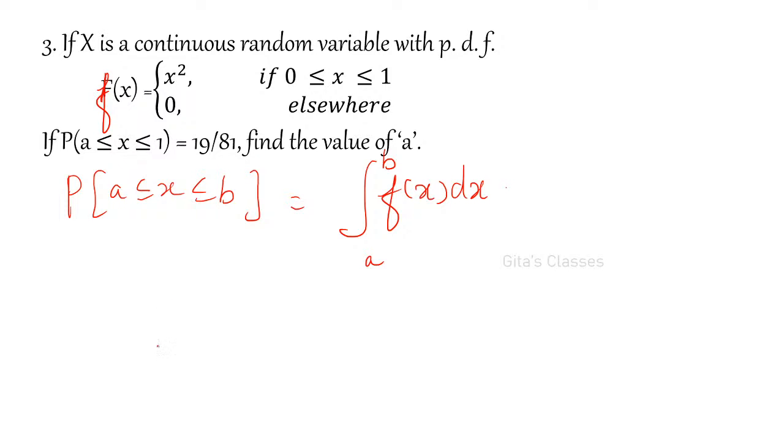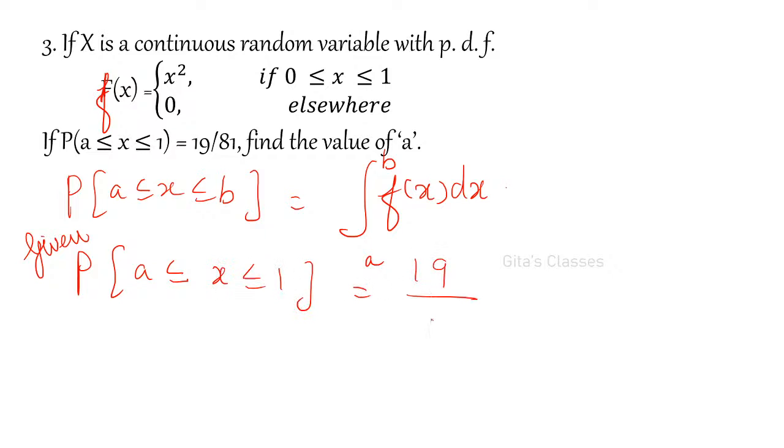Okay, so now just substitute these things. What is given? The probability of A less than or equal to X less than or equal to 1 is 19 by 81. In this interval, from 0 to 1, it is defined as x squared.